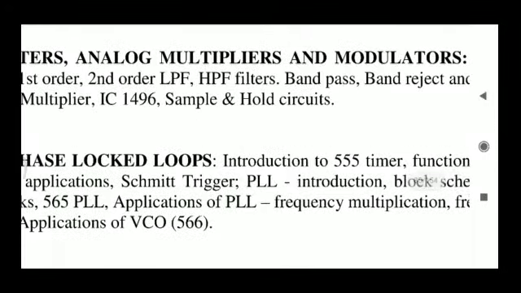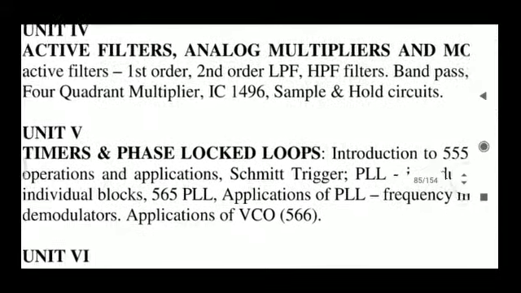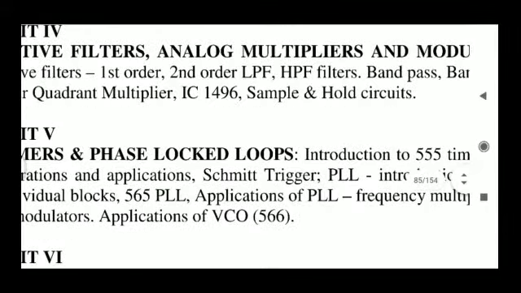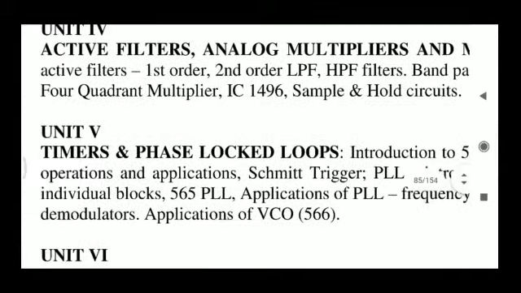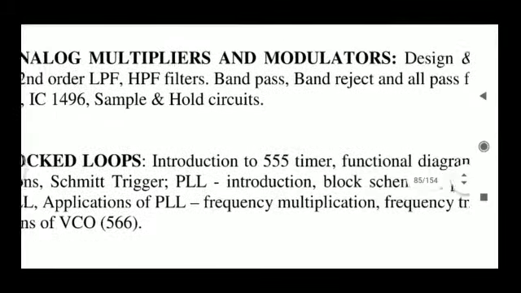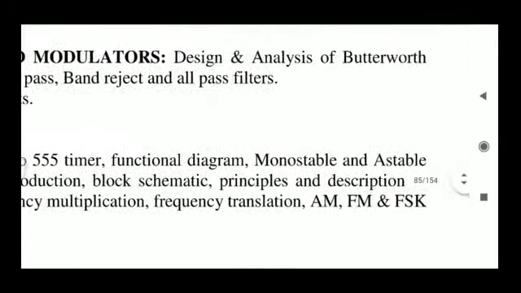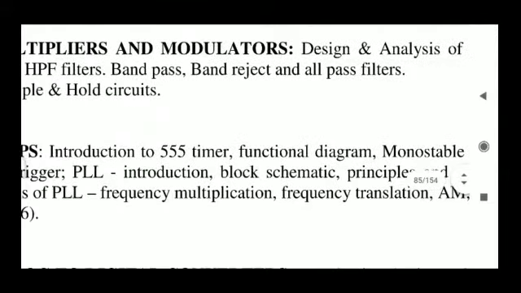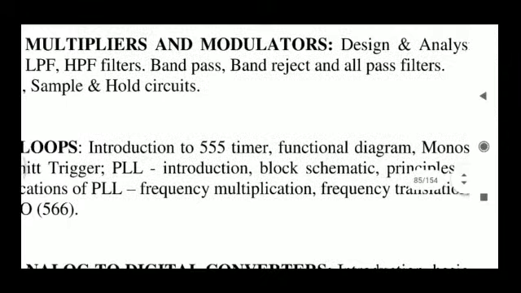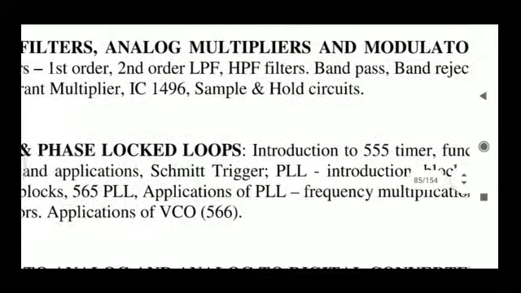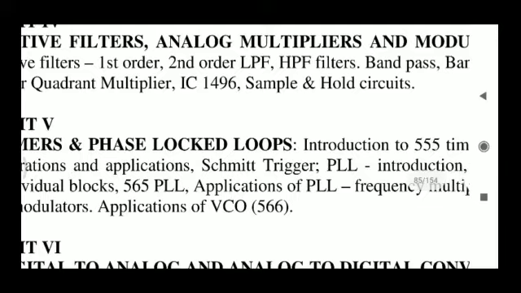Based upon their operation, filters are classified into different types: Butterworth, Chebyshev filters. So what is a Butterworth filter, we are going to discuss that. And what is a Chebyshev filter, and what is a Cauer filter, we are going to discuss that. And we have first order and second order filters.